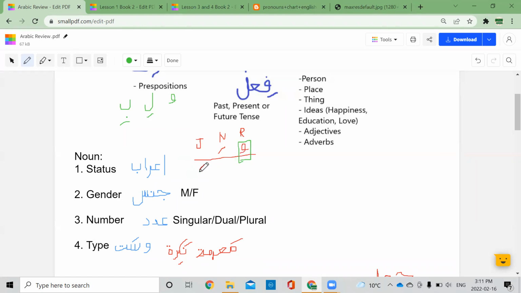So one way that we already know, when there's a harf of jar before the ism, then that ism will be jar. Okay, the other one is if it's a mudaf ilayh, then it will also be jar. And there are more ways that we'll look at later on. And we haven't touched on nasab yet, but just like there are harf of jar, there are harf of nasab. So if there's a harf of nasab before an ism, then the last letter of the ism will be nasab. Okay, is everyone following so far?